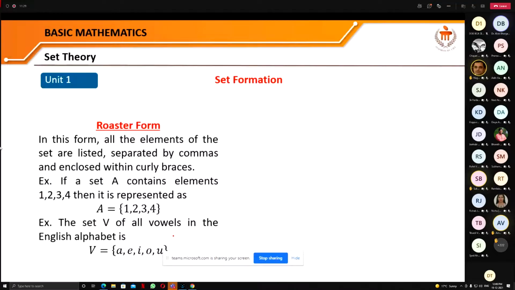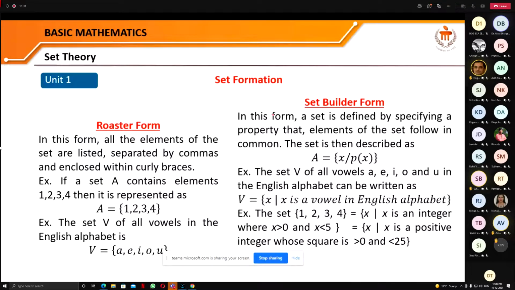And when we look at the set builder form, the other way, what will we do? We will follow a rule.